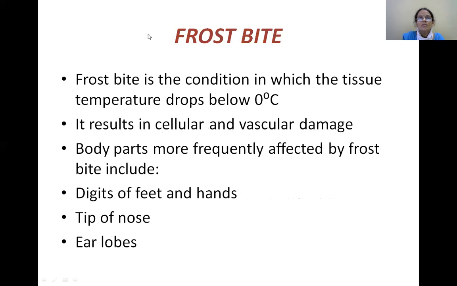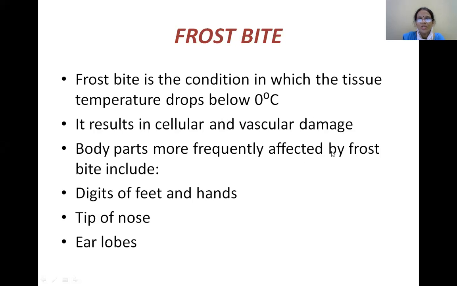So now we have studied hypothermia, which occurs because of decreased body temperature, and the other condition is frostbite. What is frostbite? This is a condition in which the tissue temperature drops below 0 degrees centigrade. It results in cellular and vascular damage.